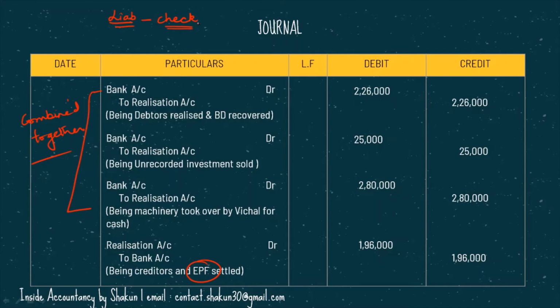If the information for any one liability is not given, then we assume that we will make the payment for that particular liability. So although in this question nothing was mentioned regarding EPF, we have assumed that the payment has been made. Therefore, I have passed a combined entry here, realization to bank for creditors as well as for EPF.